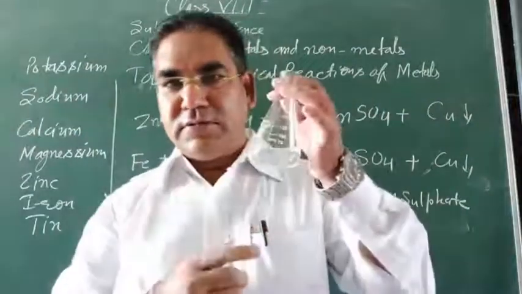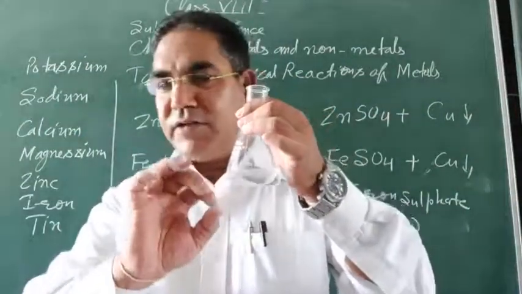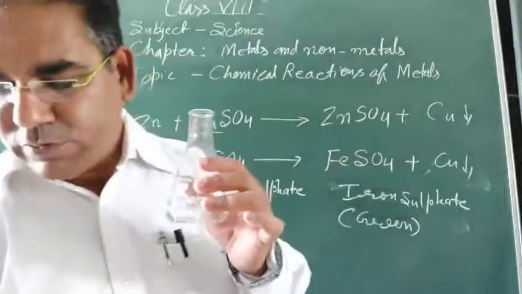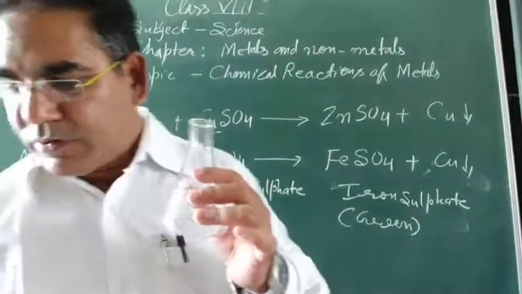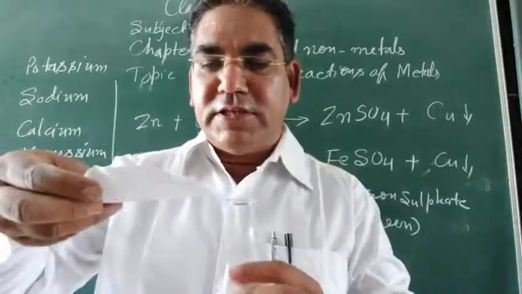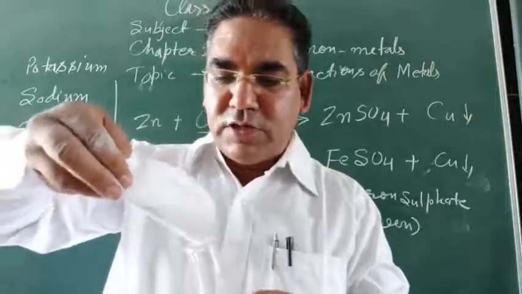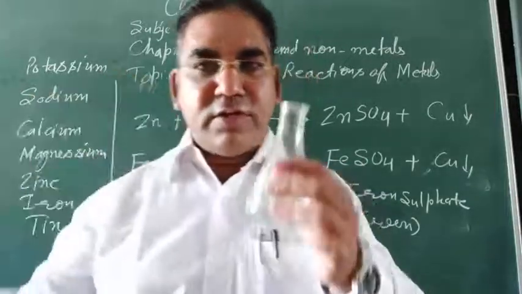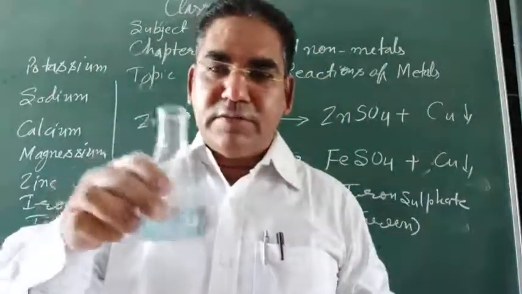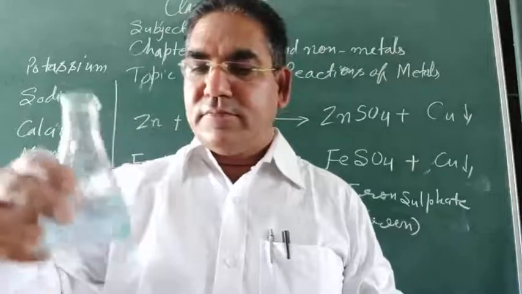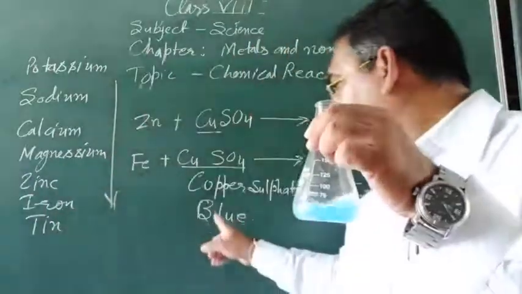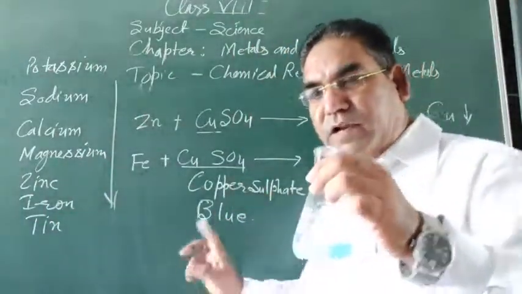This is a flask. In this flask I have filled some water, only simple water. Now look, this is blue colored, and this is copper sulfate. I have taken copper sulfate over here, which is this color. Now shake it well. Now this color is blue. Copper sulfate is blue colored.